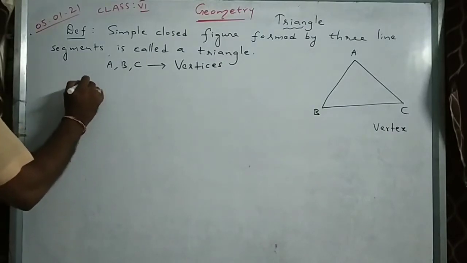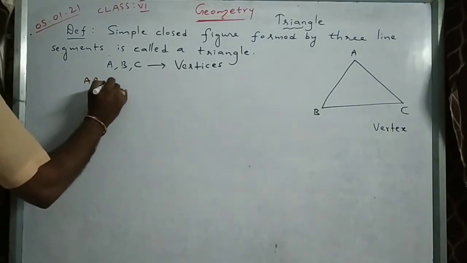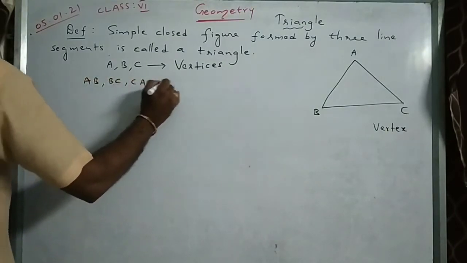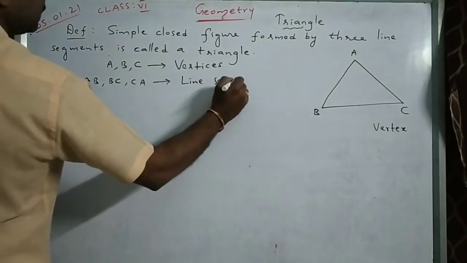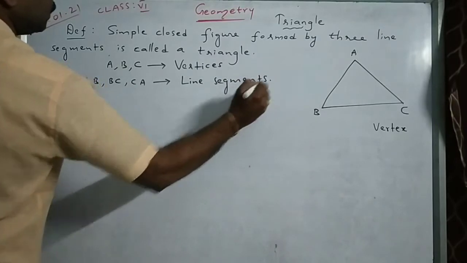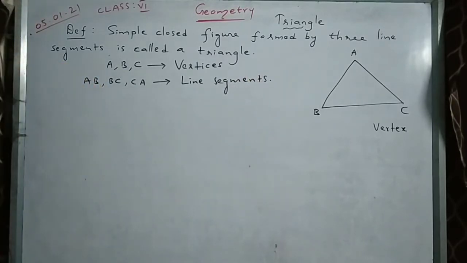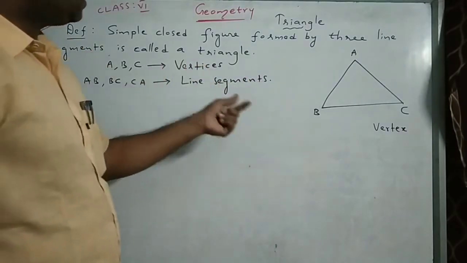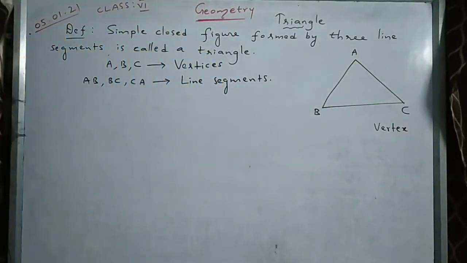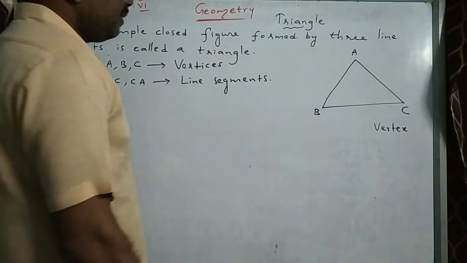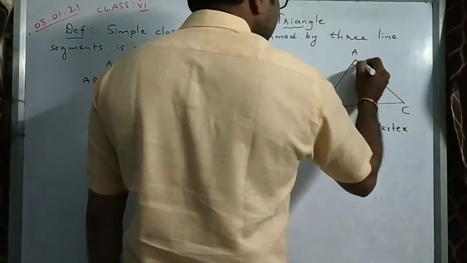What are the line segments here? AB, BC, CA are called line segments. So it is formed by three line segments. That is why it is called a triangle. So three angles are also there.